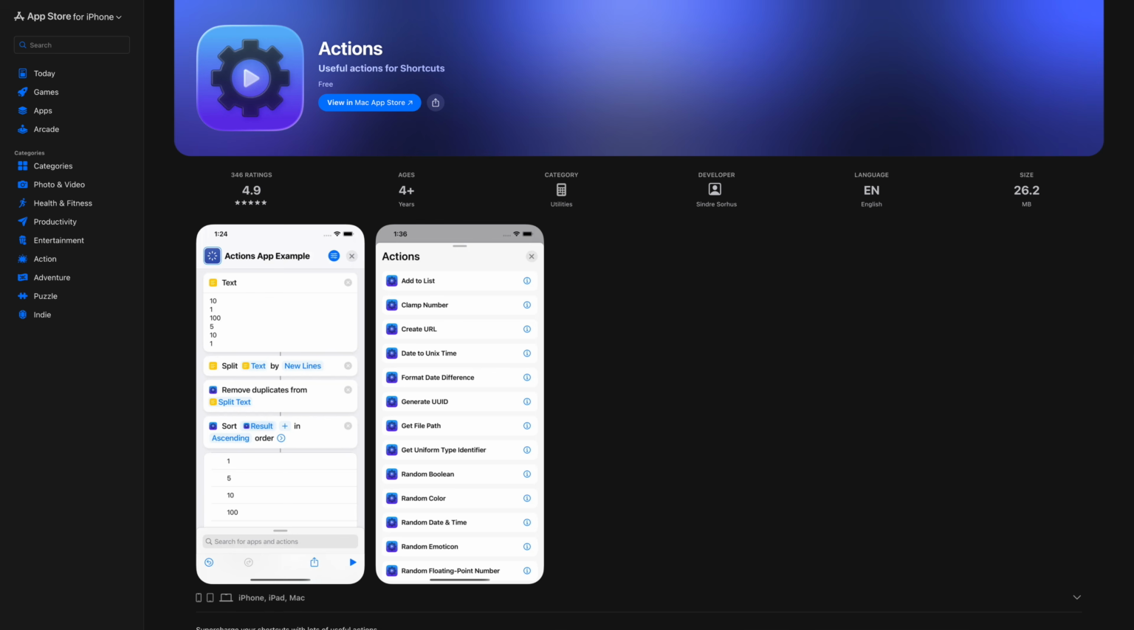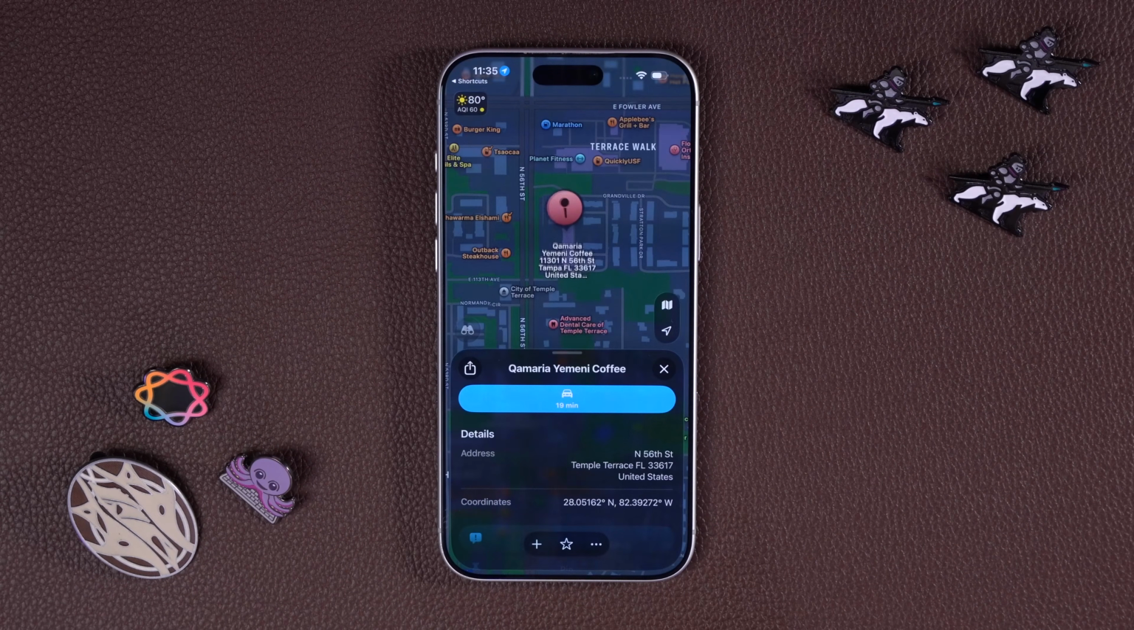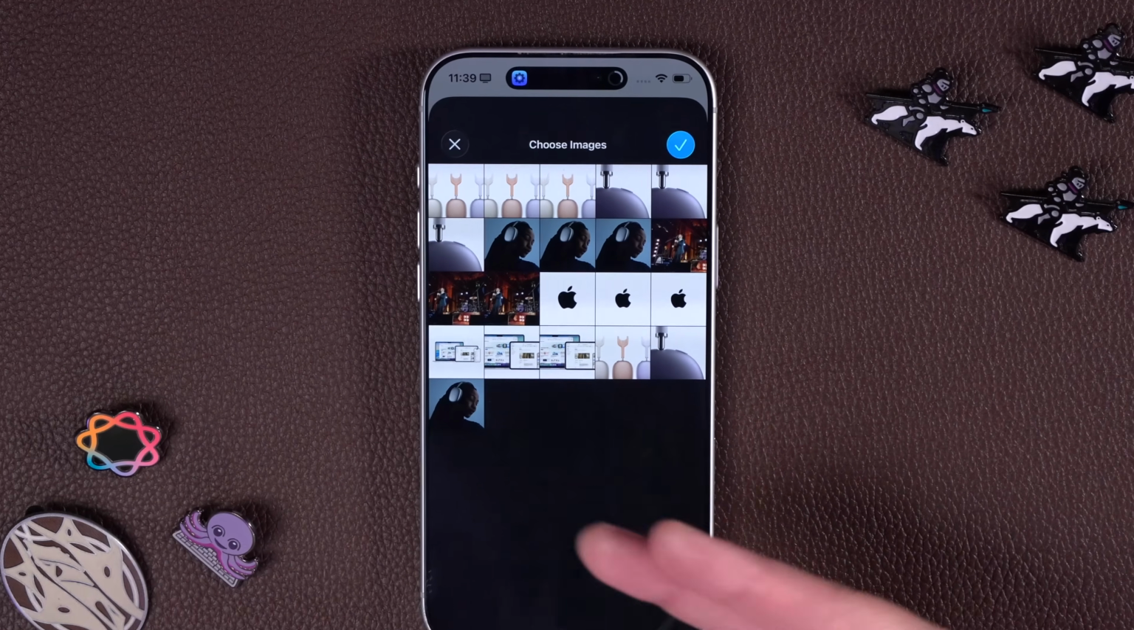in one go. And the incredible app Actions by developer Sindre Sorhus, which is totally free by the way, added a bunch of new actions that makes it easy to find points of interest near you, save all the images from a web page, and a ton more.